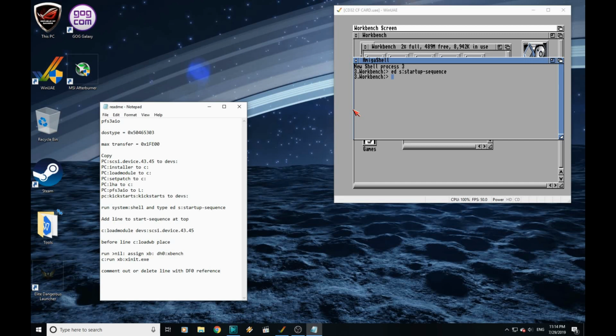So you want to comment out or delete the line with the DF0 reference. Just call this CD32 only. And you want to add a line: assign DF0: dismount.